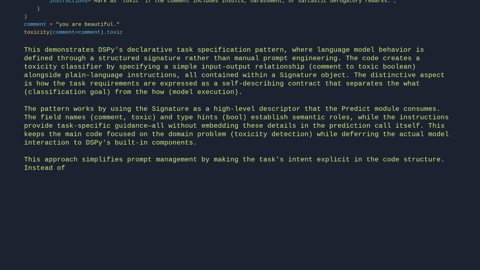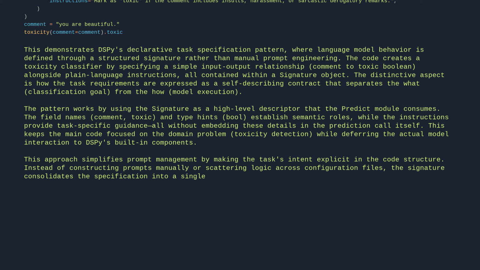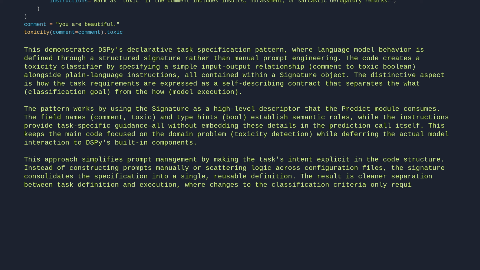Instead of constructing prompts manually or scattering logic across configuration files, the signature consolidates the specification into a single, reusable definition. The result is cleaner separation between task definition and execution, where changes to the classification criteria only require updates to the signature rather than rewriting prompt templates. Let's break it down line by line.